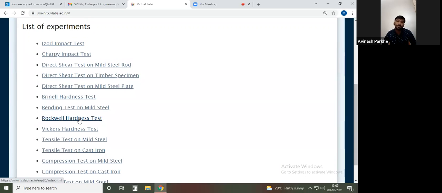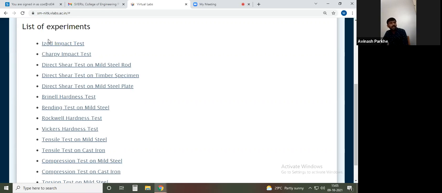So this is the list of the experiments which are to be performed under the strength of material, or the mechanics of material. In the previous syllabus of strength of material, all these tests were considered under the strength of material.